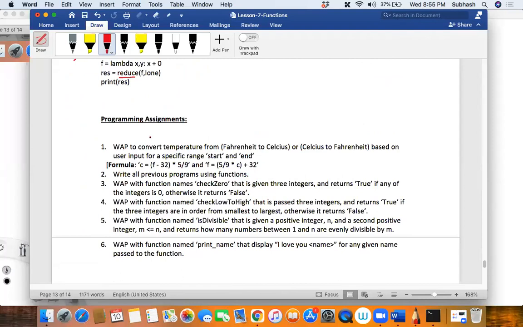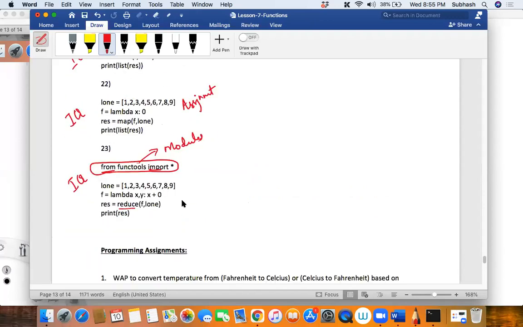By the way, guys, we have done theory, isn't it? We have done the theory part, correct? We also did the debugging part, isn't it, my dear friends? Yes or no? And then finally comes what? The programming assignments, right? You should know the theory part. You should know the debugging part. We did the debugging by using guess the output and all that.